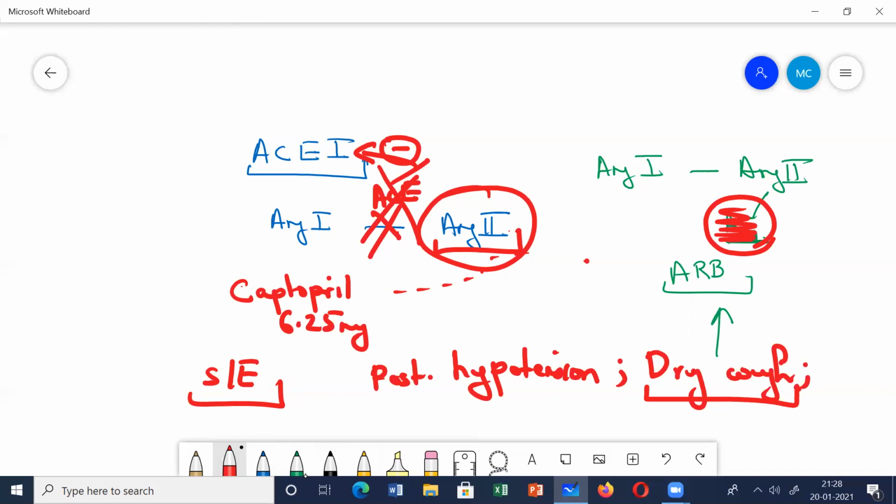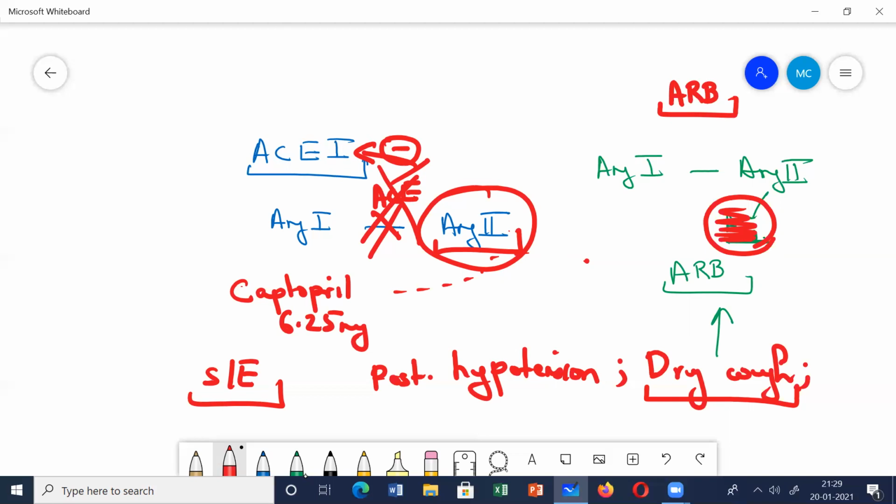So indirectly the actions of angiotensin 2 will also not take place. That is the vasoconstriction, aldosterone release, and sodium retention. Those things will not occur. So ARBs, ultimately the same thing, only here the angiotensin 2 is not formed. With ARBs it is formed, but the receptors are blocked, right? So the advantage of these ARBs is that with this patient, you won't have this dry cough.